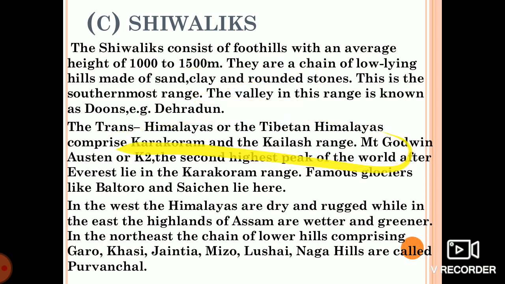The next topic is the Trans-Himalayas and the Tibetan Himalayas. It consists of your Karakoram and your Kailash range. You must have heard about Mount Godwin Austen. We call it K2 also. It is in India. The height is about 8,611 meters, so it is the second highest peak of the world after Mount Everest.